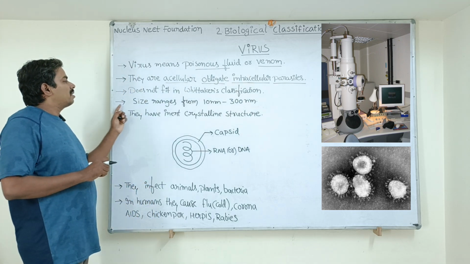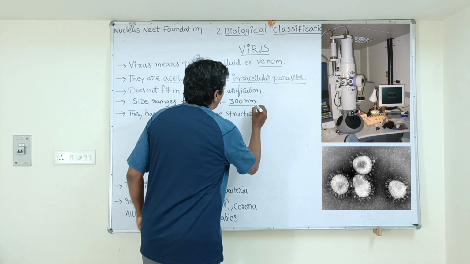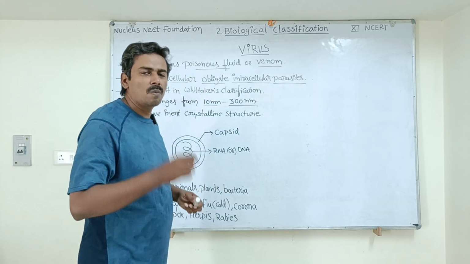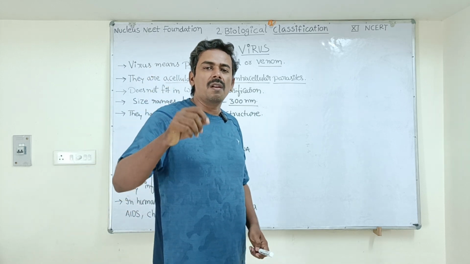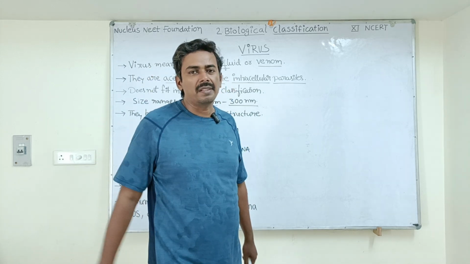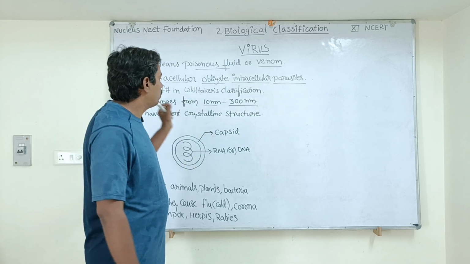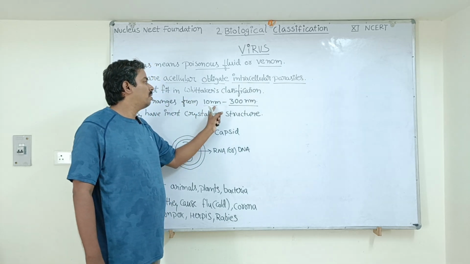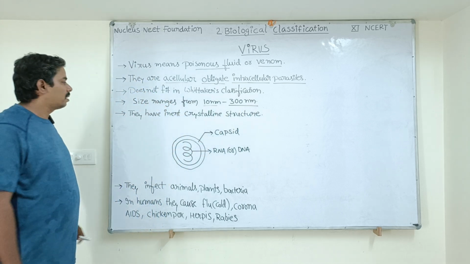And what is the size? The size ranges from 10 nanometers to 300 nanometers. Extremely small, smaller than the smallest of bacteria, smaller than even mycoplasma. So they are measured in units called nanometers, 10 to 300 nanometers.